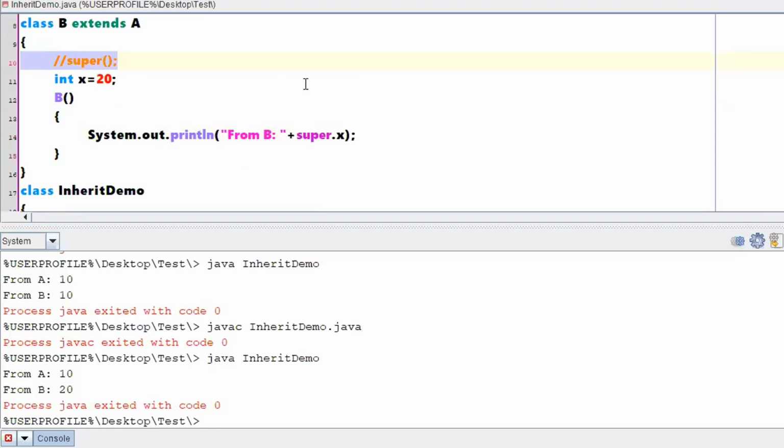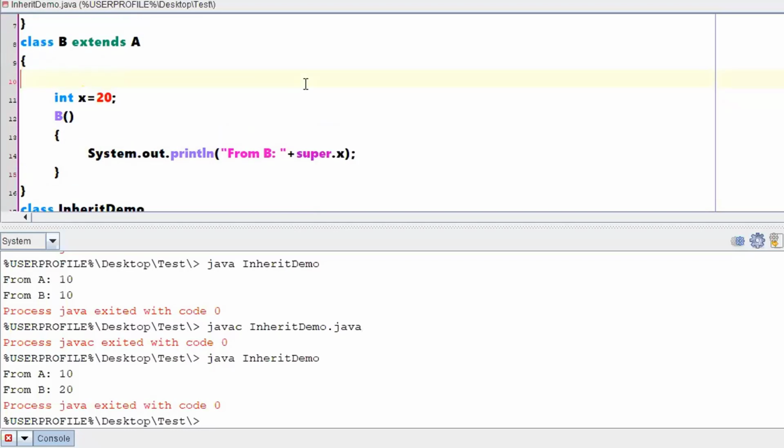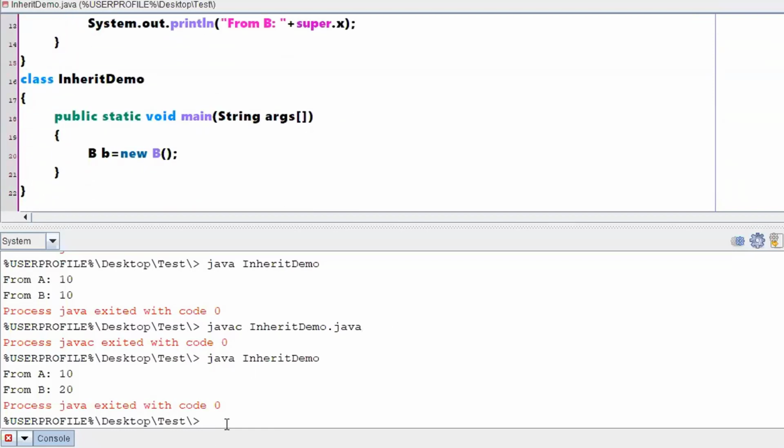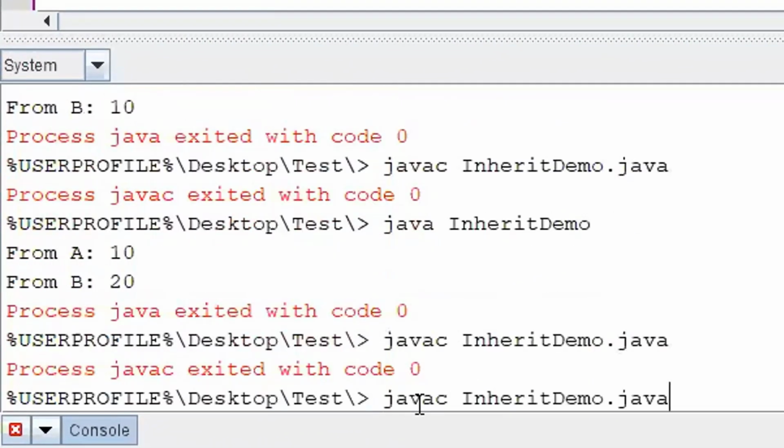So what does a super constructor say? Execute my parent constructor. Do we need to explicitly specify it? No need to specify this one explicitly. There will be a statement written already. But at this particular part, I need to specify explicitly because it is up to your requirement, whether you want to talk about this particular x equal to 20 or this particular x equal to 10. If you want to talk about the x value as 10, then only you will be using the keyword called super.